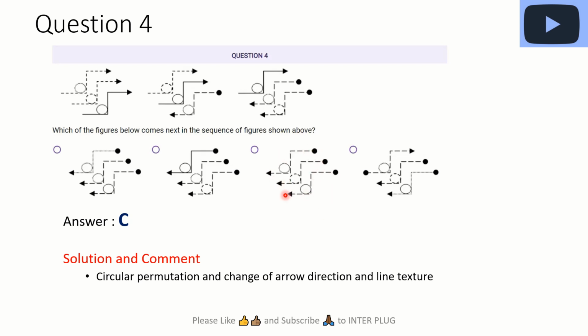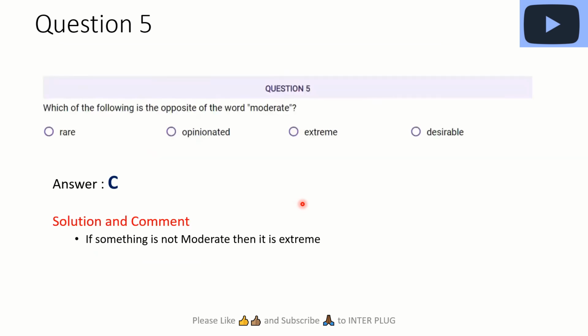I don't know why I took so much time on this question, but if you've watched our previous videos, you see that this question comes very often. So you just need to look at it well. I've answered it in the previous video, so you can also check out that video. In this one, which of the following is the opposite of the word moderate? So it's either the person is moderate or he's extreme, right? So it's extreme. That's the antonym.